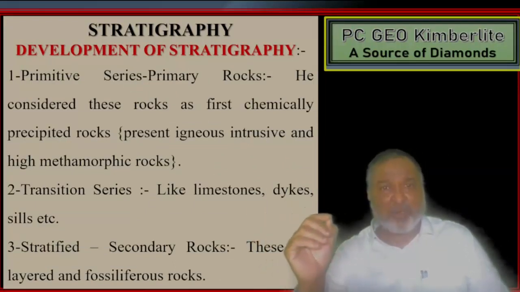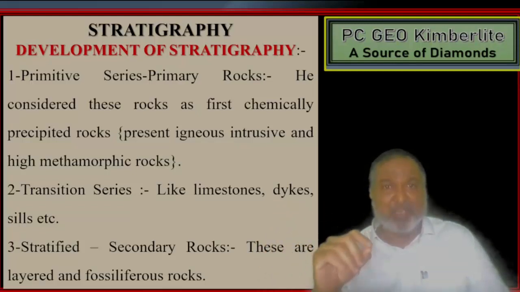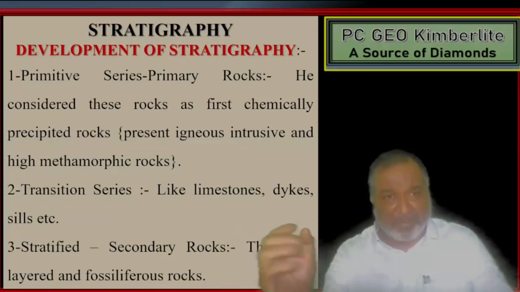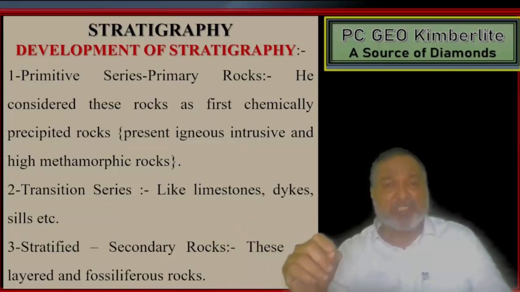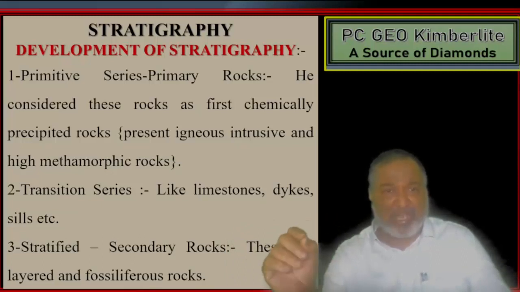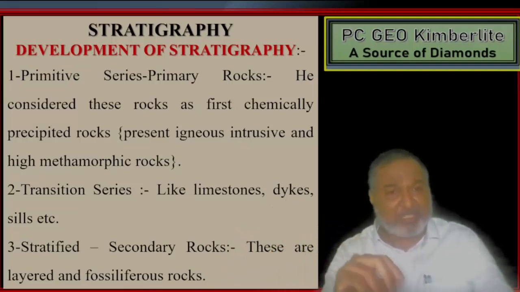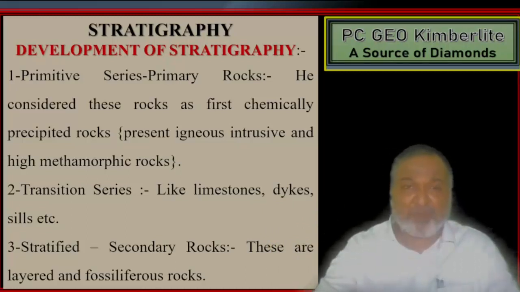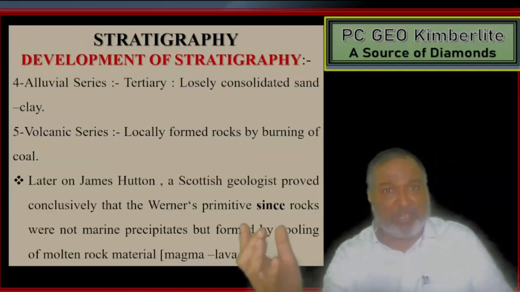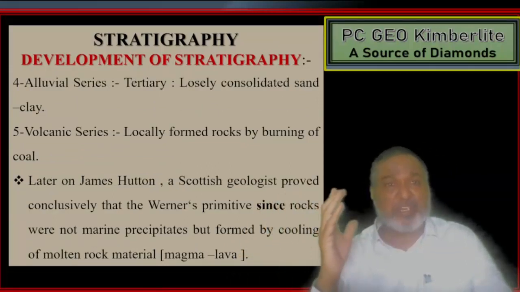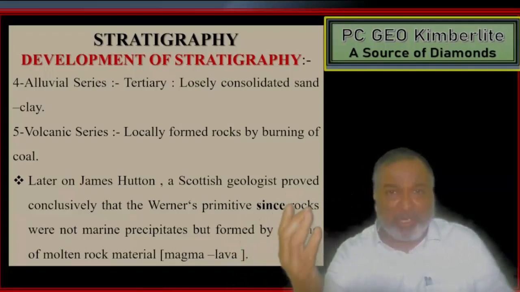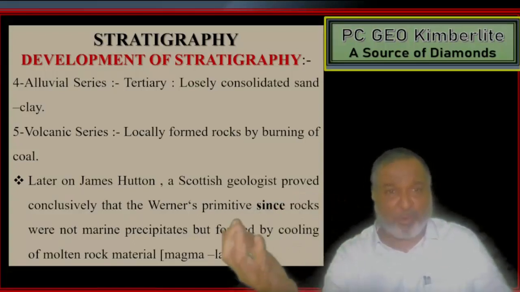He considered these rocks as the first chemically precipitated rocks, including present igneous, intrusive and high metamorphic rock. Second, the transition series, like limestone, dike, shale, etc. Third, stratified sedimentary rocks, which are layered and fossiliferous. Fourth, he gave the tertiary, loosely consolidated sand and clay. Fifth, the volcanic series, locally formed rocks produced by burning coal.